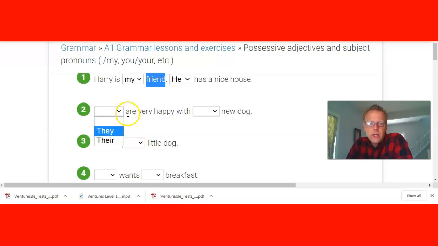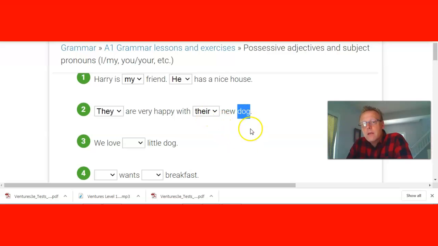Because there's a verb right here. So it's going to be a subject pronoun. They are very happy with their new dog. There's that noun again, showing ownership. The dog belongs to these guys, and it's describing the dog.